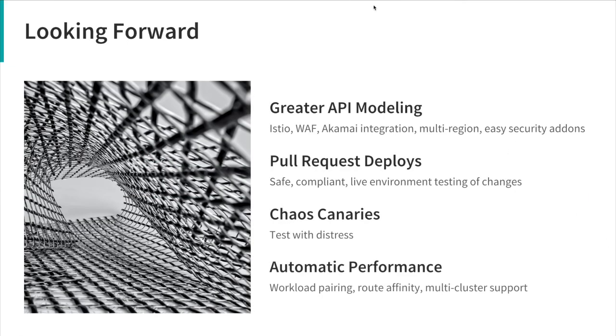Looking forward, I'm not going to talk about all of these, but I want to touch on the first two. The first one is our API modeling. We're seeing that being a system that goes beyond Istio and beyond the service mesh. We want to integrate that into our security systems, into our global load balancing, and other network tools and administrative tools that we have beyond just Istio itself. Really excited about where it can go.